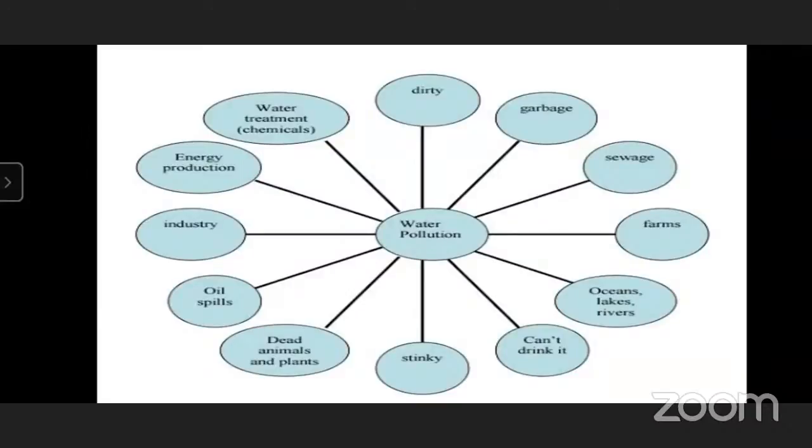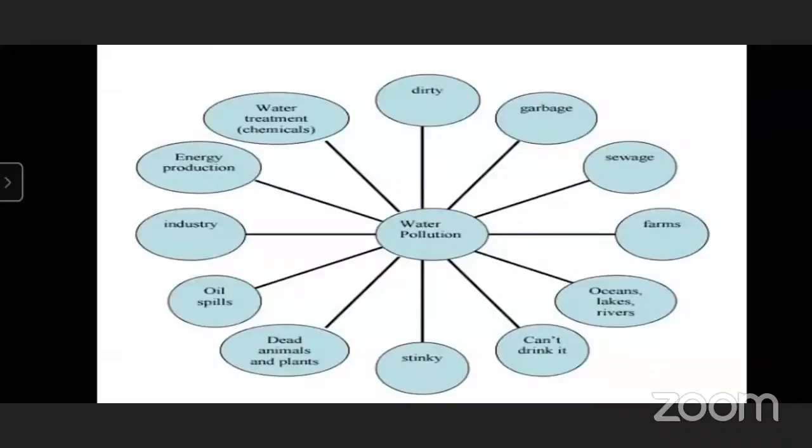Then garbage, we see there is so much garbage outside our society or outside our home. Sewage, farm. We know in farms, farmers use chemicals and pesticides which are very harmful to us, and when they are used in farms, with rain they get collected into the water, and that water comes into the river, and in this way the river also gets polluted.